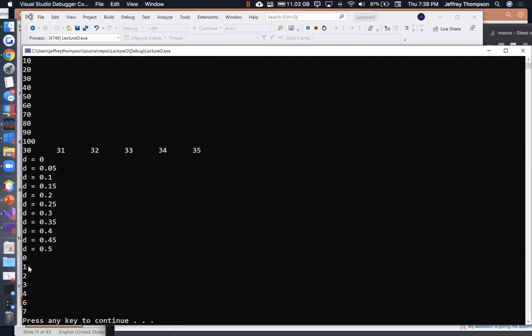And so as predicted, it did not reach 8. It stopped at 7. So that's break and continue. Now we're going to do a nested loop. What's a nested loop? It's a loop inside of a loop. Let's make something that'll print out a rectangle of a certain number of rows and a certain number of columns.